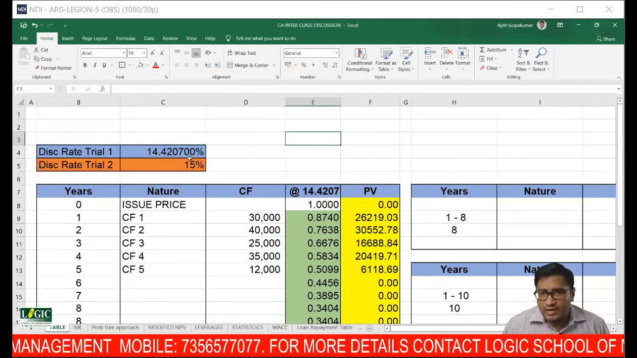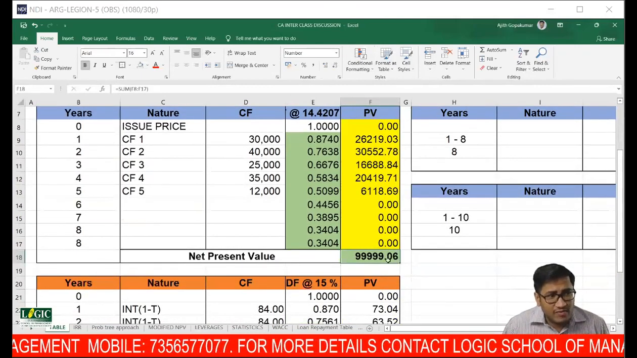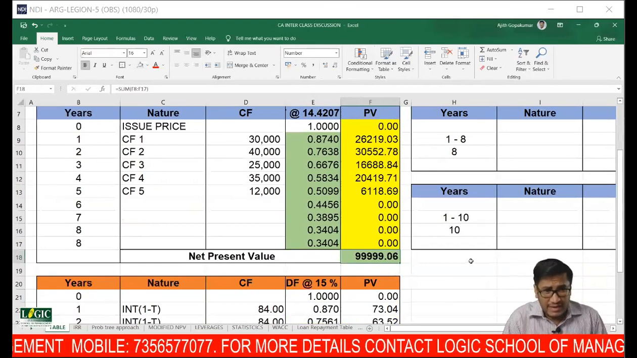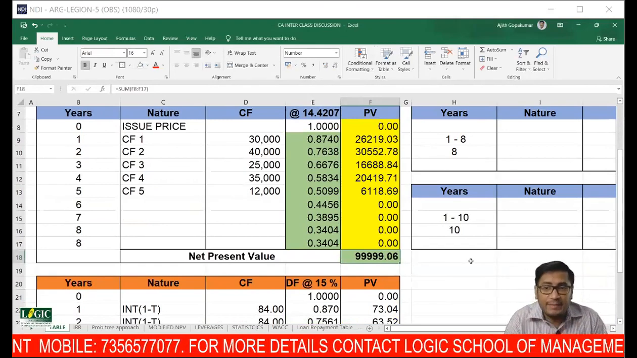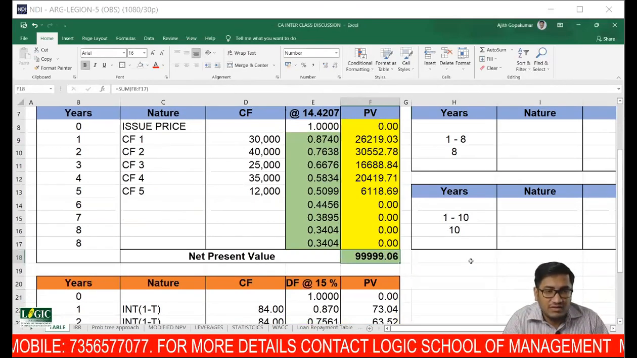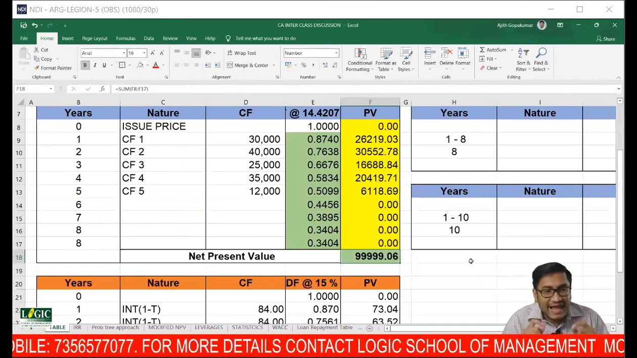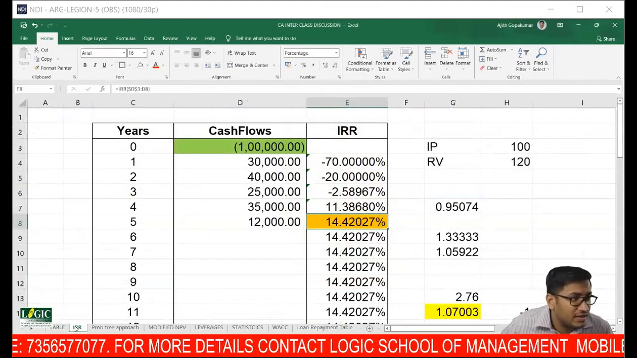I've taken 14.4207. Now, if you do that, am I getting the present value to be 1 lakh? Yes. So this is IRR, the rate implied by cash flows.